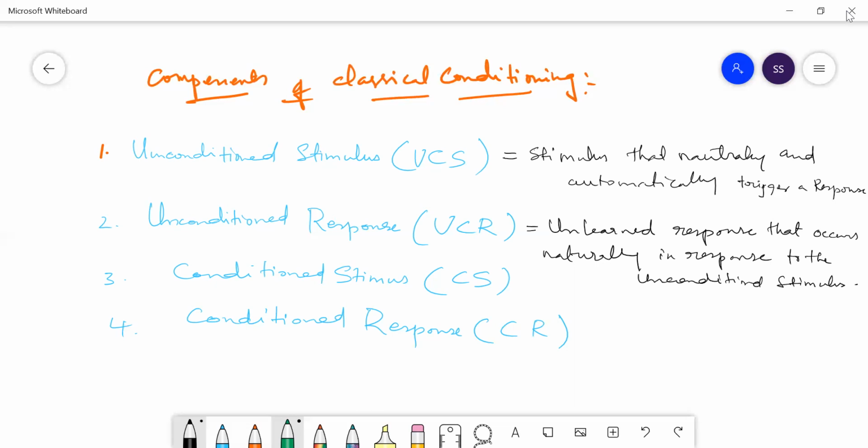Now, what is an unconditional stimulus? You have seen the first one, that is the unconditional stimulus. That means naturally, if I get something, it triggers the response. Unconditional response is an unlearned response that occurs naturally in response to the unconditional stimulus. Got it?